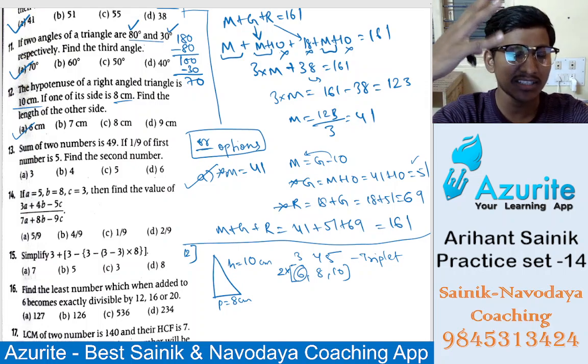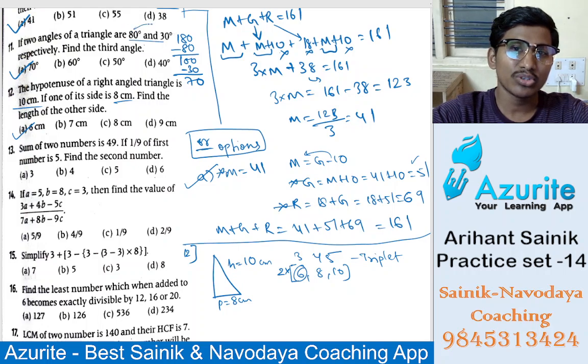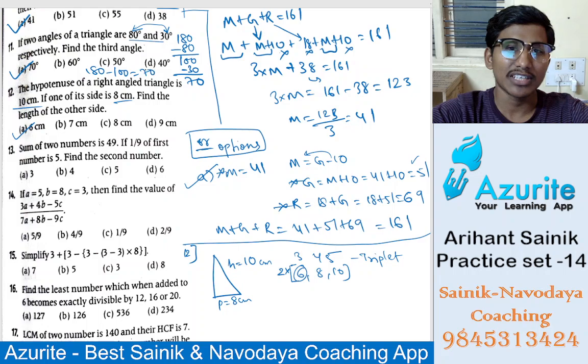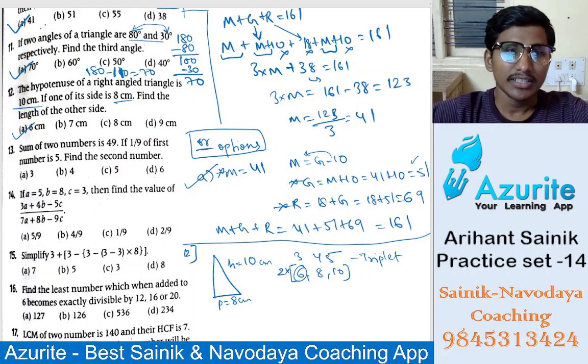Or you can add 30 plus 80 and subtract both at a time. That is 180 minus 110, and again you will get 70 only. Both ways it will come. Okay, now let's go to the next.